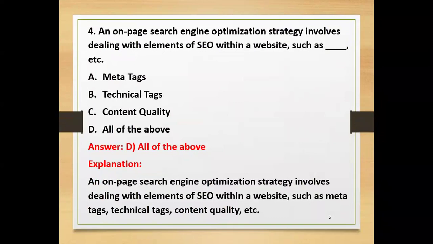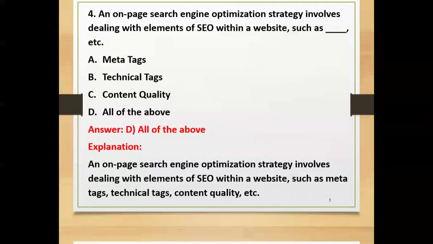In on-page, content quality should also be efficient, effective, and competent. Relevant content should always appear in your search engine optimization. So an on-page search engine optimization strategy involves dealing with the elements of SEO within the website, such as meta tags, technical tags, content quality, etc.